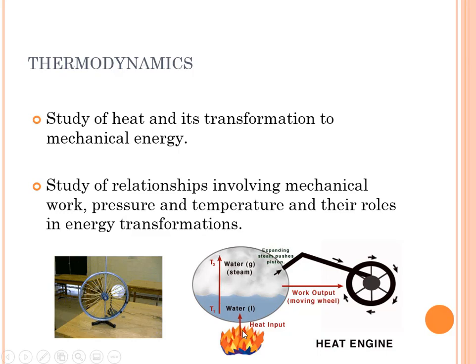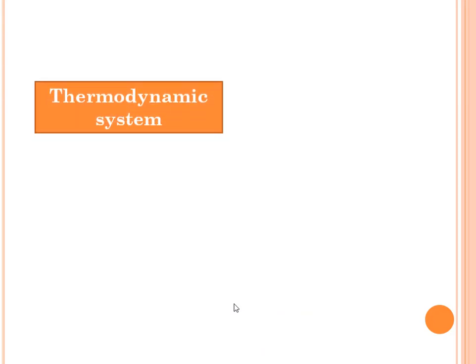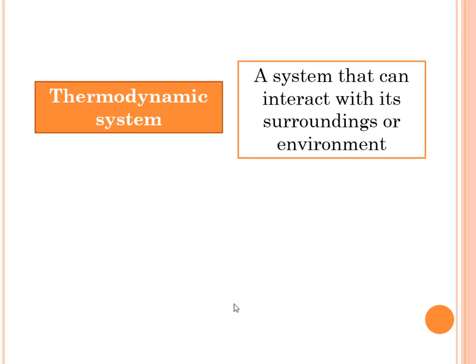You can see here in the illustration, we have the temperature, we have the heat input, and then it will produce steam, and that will produce a work output, or it can be converted to mechanical energy. So the physics behind how this works is thermodynamics.